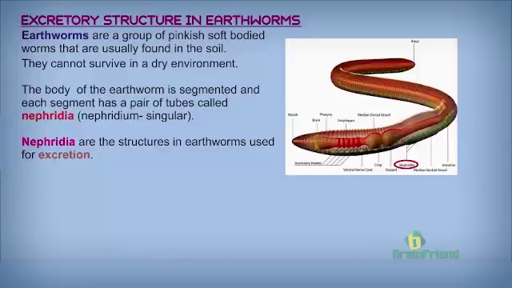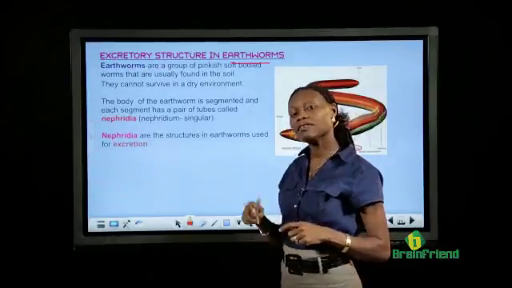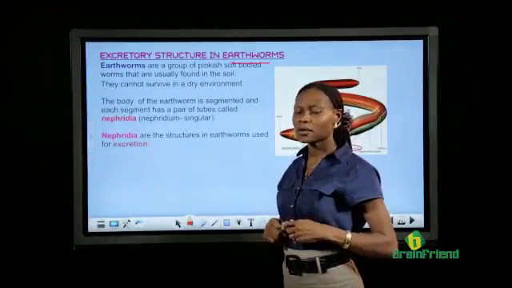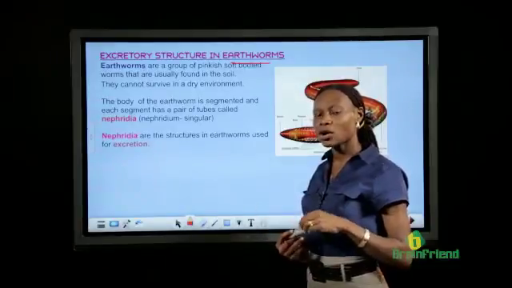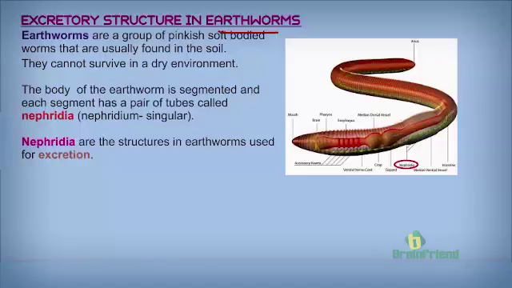Now let's look at the excretory structure in earthworms. What are earthworms? On a rainy day, you can find earthworms outside. Earthworms basically live in soil, but they like soil that is a little moist. They can't live in an environment that is really dry. They cannot survive.